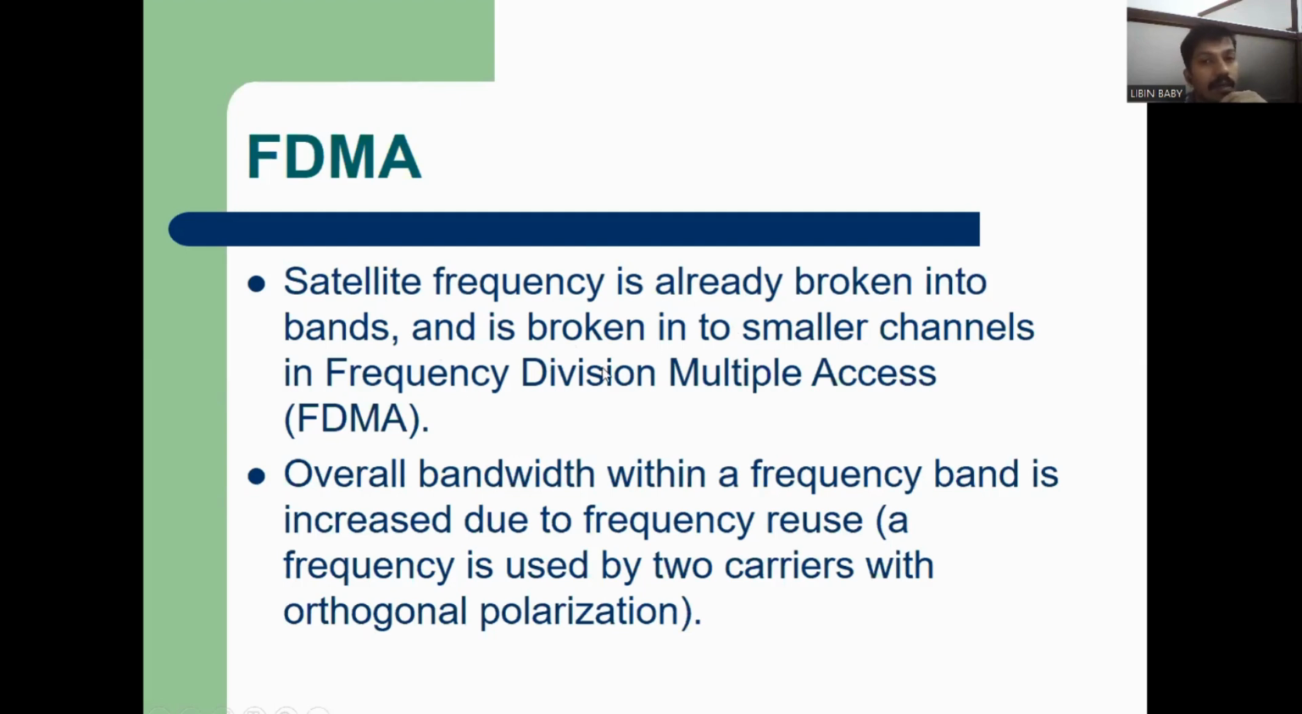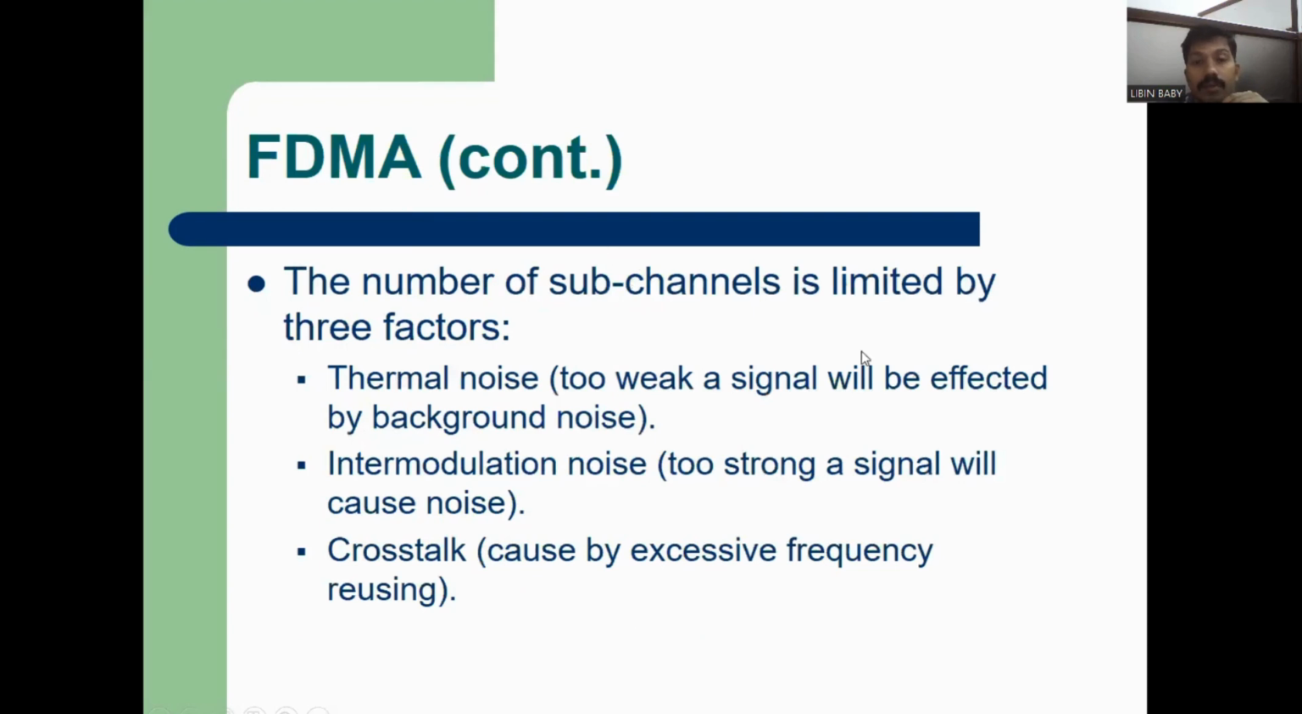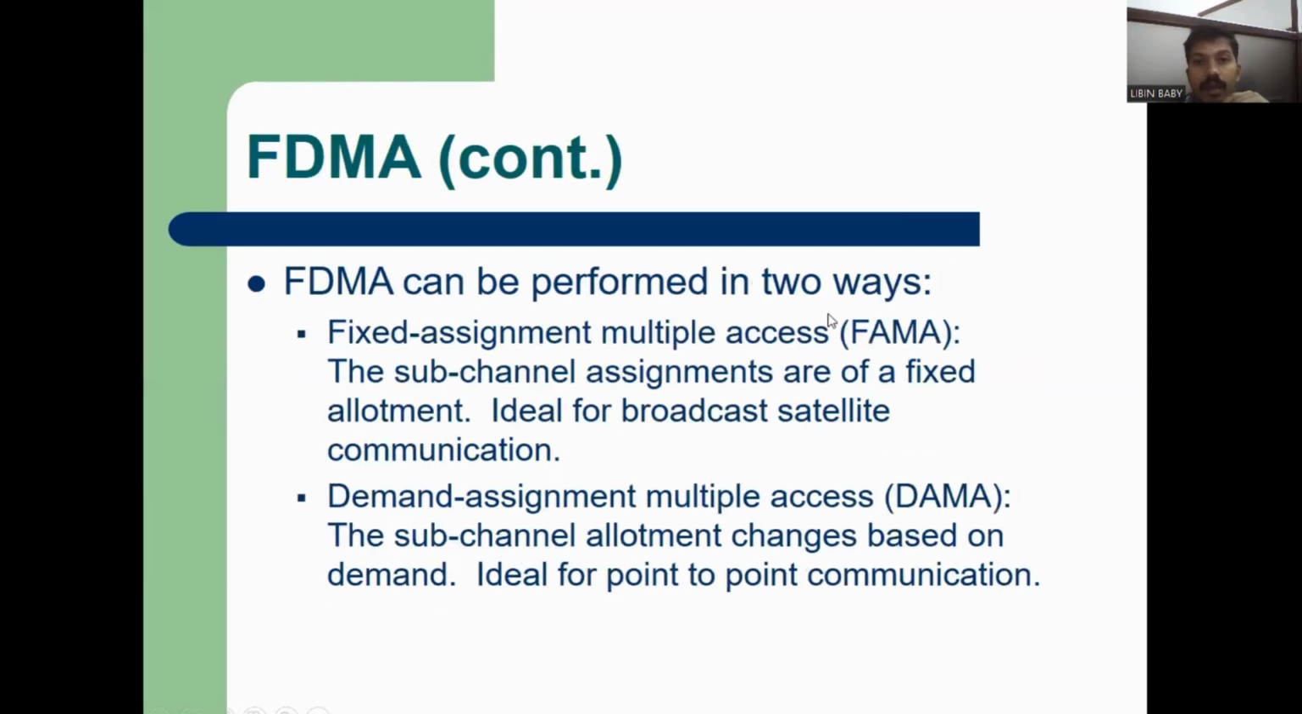The frequency band is divided into smaller channels, and this is how information is transmitted and multiple access is achieved, using frequency division. Overall bandwidth in the frequency band is effectively increased because of frequency reuse, so again and again we can use this. The number of sub-channels is limited, and that is a problem. There will also be noise affecting it, with intermodulation and crosstalk.